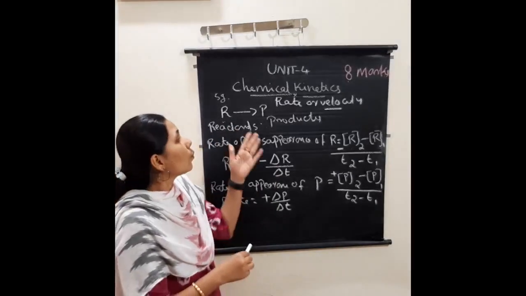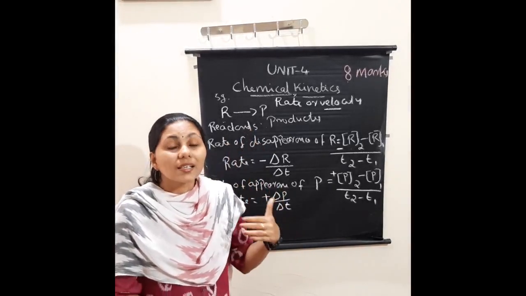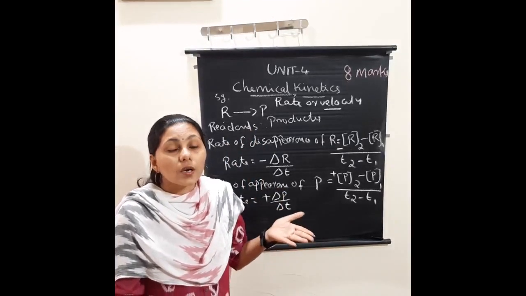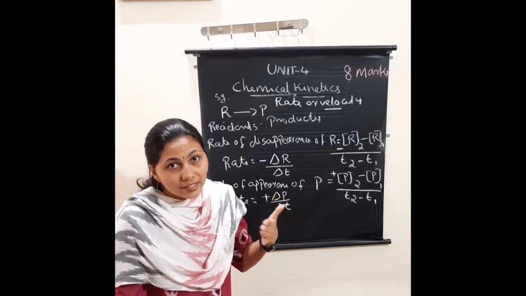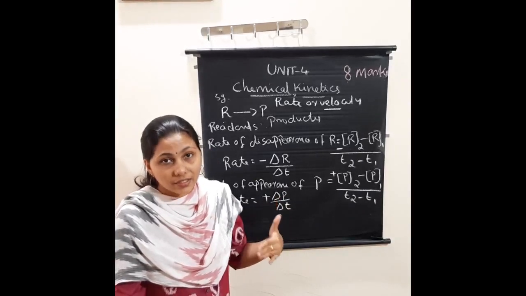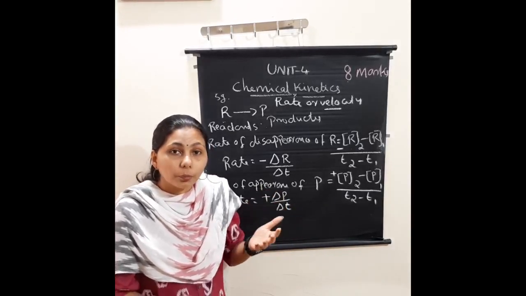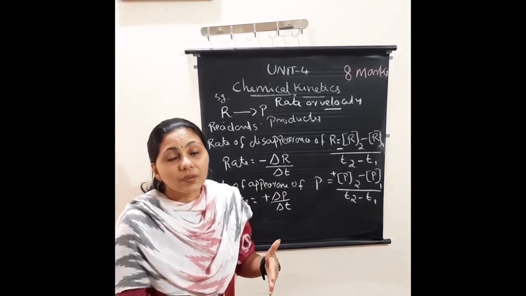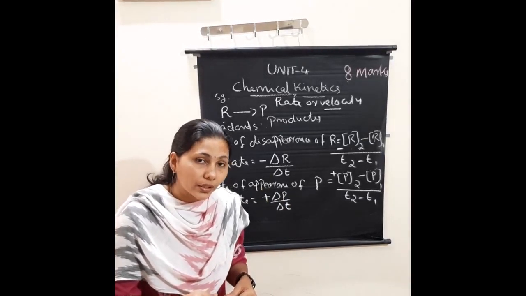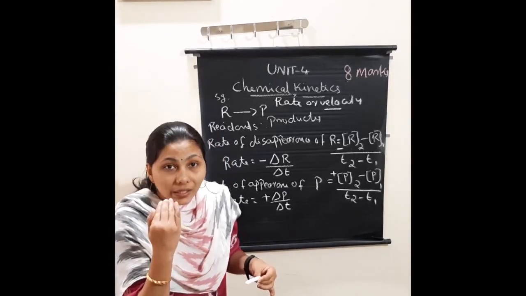So what is the rate or velocity of a reaction? It is the rate or speed with which the concentration of the reactants decreases, or the rate at which the concentration of the products increases at a given interval of time.